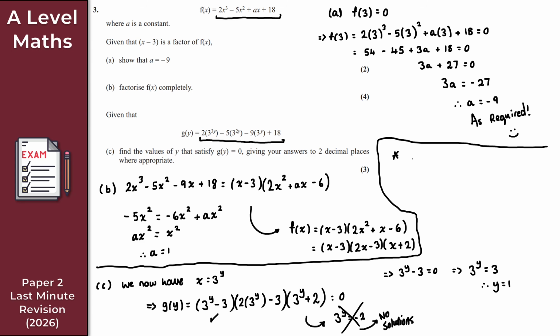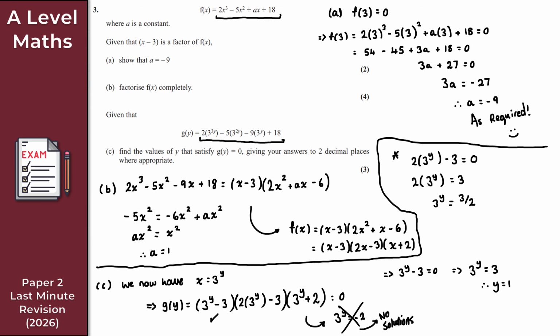So I've got 2 bracket 3 to the y minus 3 is equal to 0. So let's just add 3 to both sides here. We get 2 bracket 3 to the y is equal to 3. Just like that. Let's just now divide both sides by 2, right? That gives us 3 to the y is equal to 3 over 2, like so. And we now want to solve for y here.